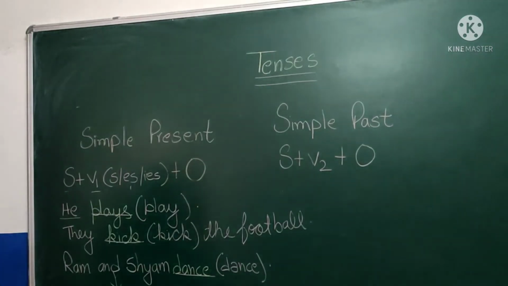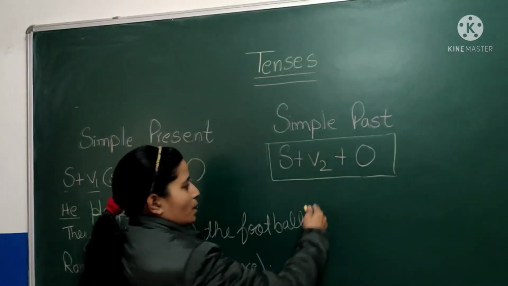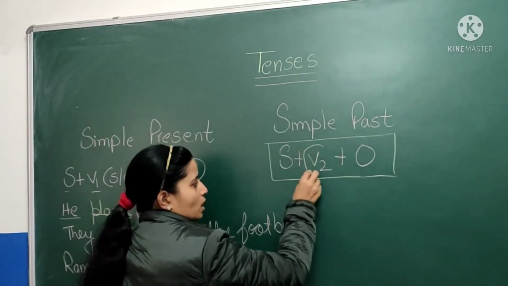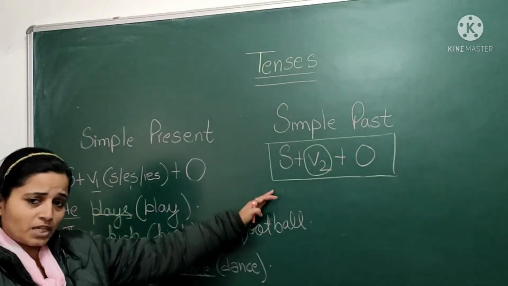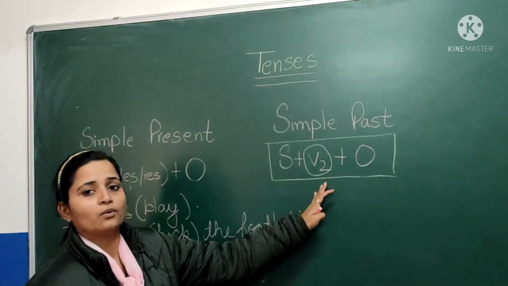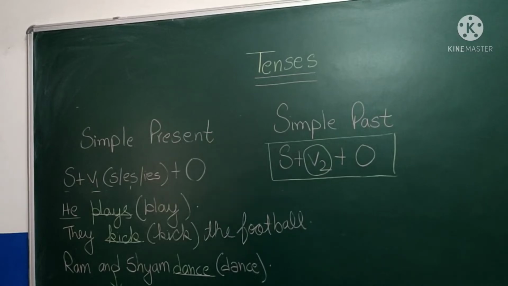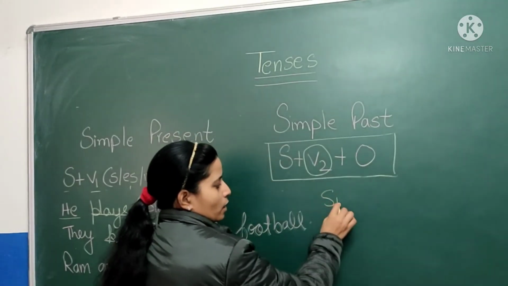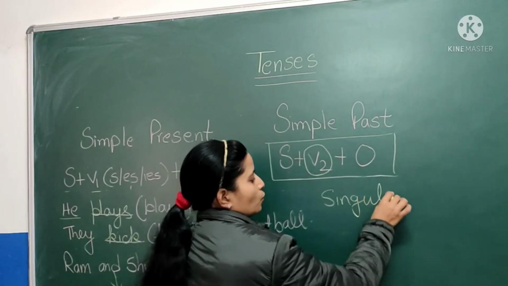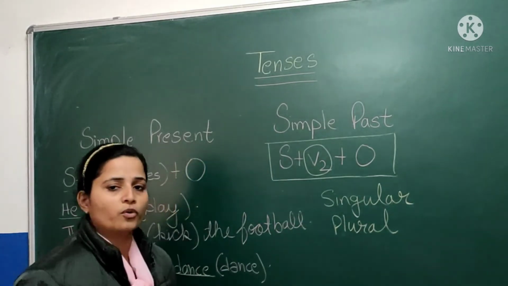Next is simple past tense. The rule for simple past tense is very easy. In simple past tense, we just have to use the second form of the verb. Subject will be there, object will be there. Which form of the verb do we have to use? The second form of the verb. You have to remember that whether my subject is singular or plural, in simple past tense you just have to use the second form of the verb.